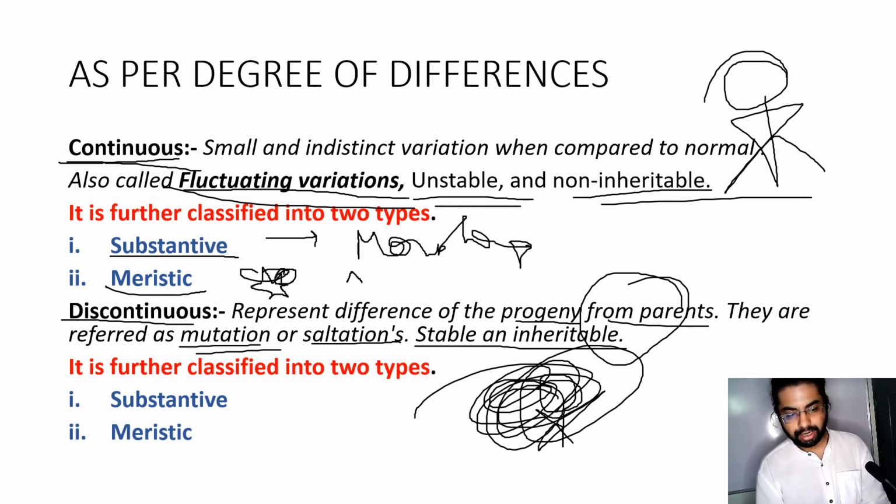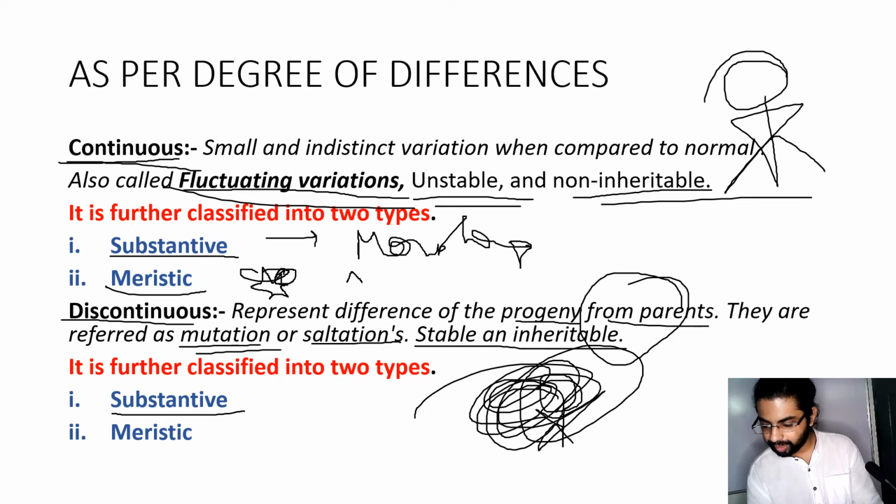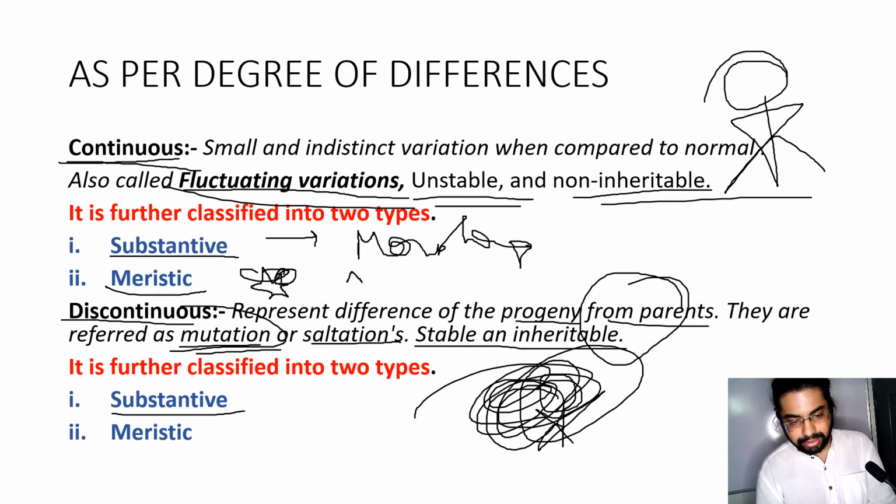Now for discontinuous variation, substantive discontinuous degree of difference indicates that mutations bring variations in size, weight, shape, color. And as I said, discontinuous is basically mutation, that is inheritable, that is obtained from the parents by the progeny.